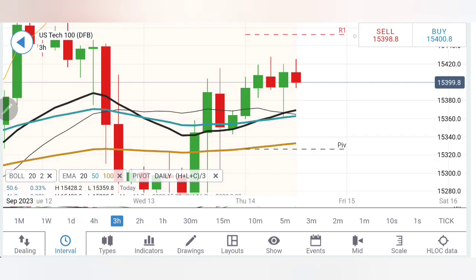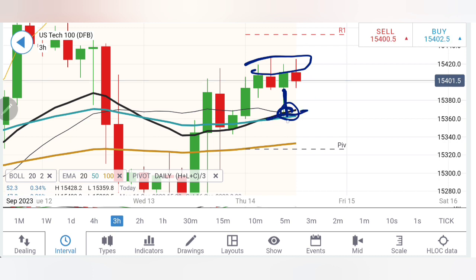Coming to the 3-hour chart, look at the 3-hour chart. See every candle. First of all, look at the previous candle. It has achieved the 20 and 50 period moving average. See this zone, we have discussed why it is a good support. You can see the 20-50 period moving average is staying here, and also 15,350, 360 has always been a great resistance. We have discussed this a lot.